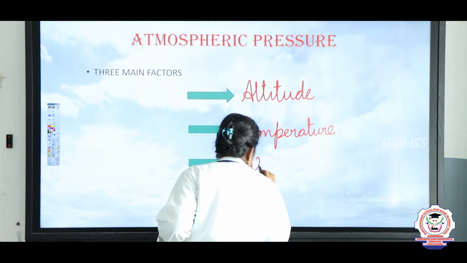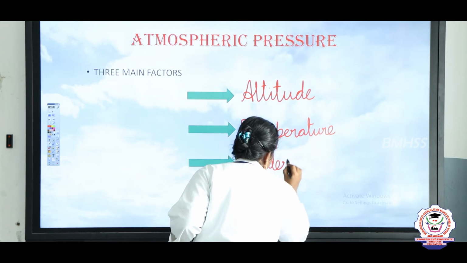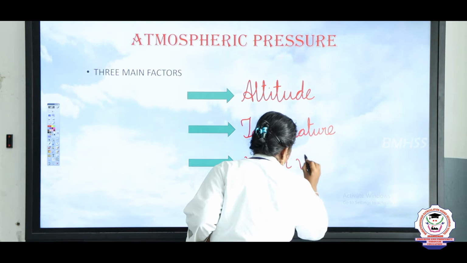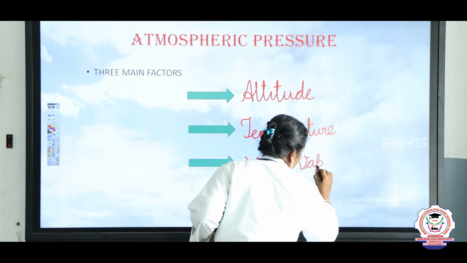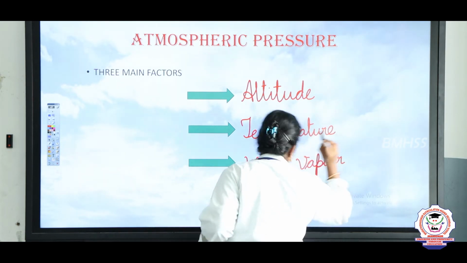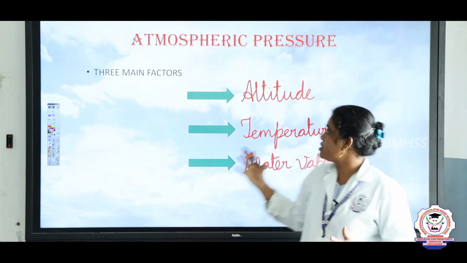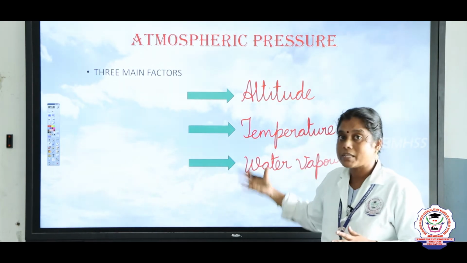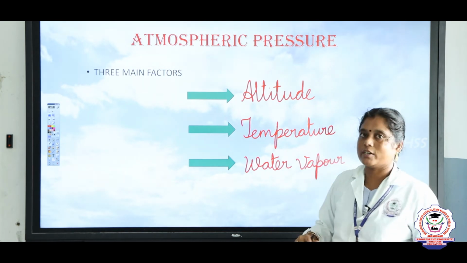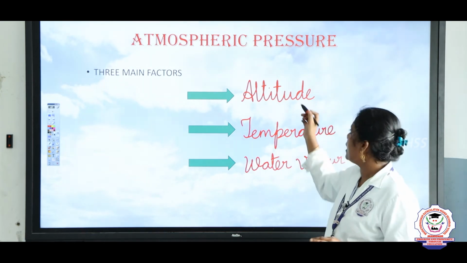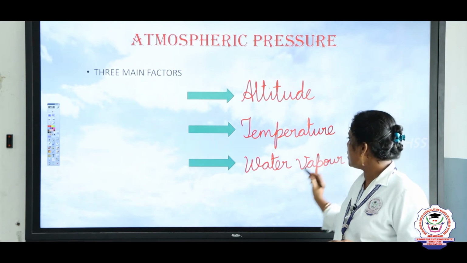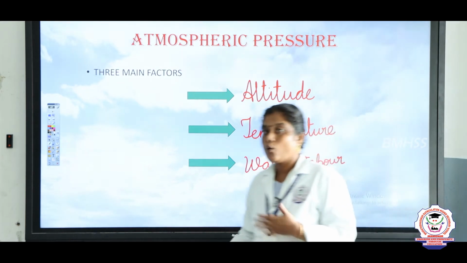And finally, water vapor, W-A-T-E-R V-A-P-O-U-R. These are the three important factors on which atmospheric pressure depends: altitude, temperature and water vapor. Shall we go one by one?